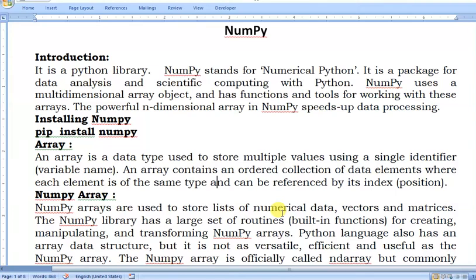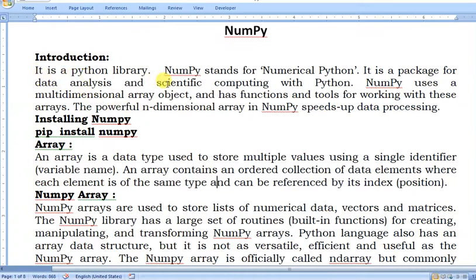Today I will talk about NumPy. First we have to understand what NumPy is. NumPy is a Python library and it is used for handling numerical data in Python. It is very fast and efficient at handling numerical data in Python. That's why the NumPy library is used to handle numerical values. So that is the definition, I can say the introduction is given.